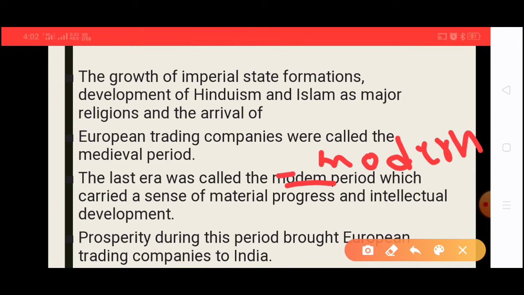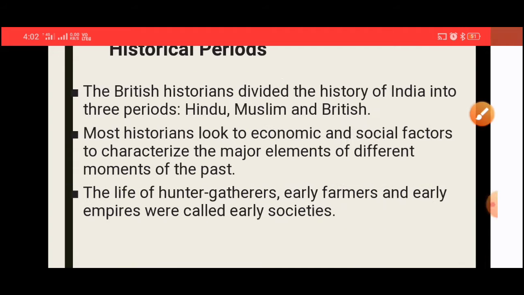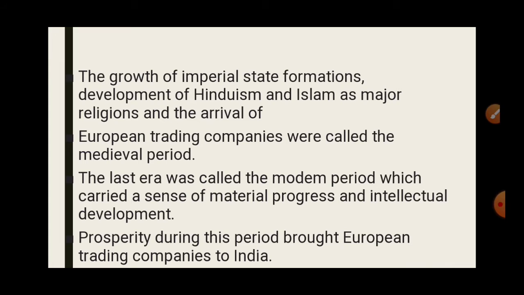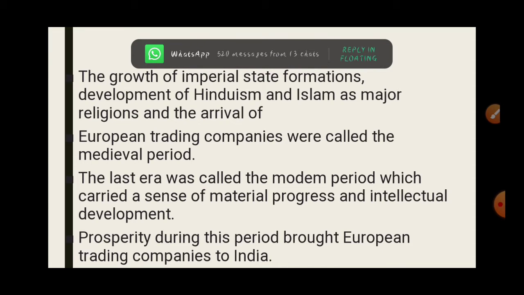What are the three? Let's go through them again. First is the life of hunter-gatherers, early farmers and early empires. That is the early society. Then medieval is the imperial state formation, development of Hinduism and Islam, and European trading companies. And the last era was the modern period, which carried a sense of material progress and intellectual development.